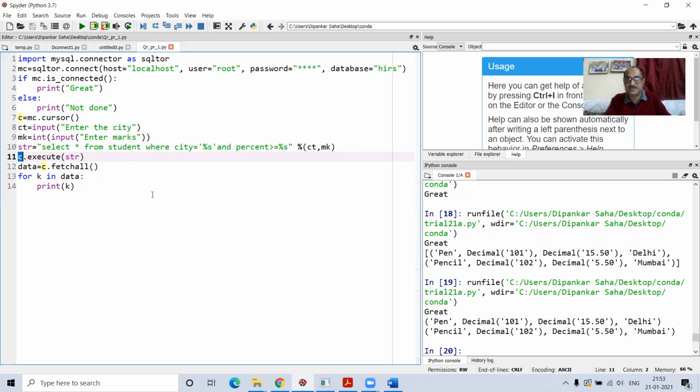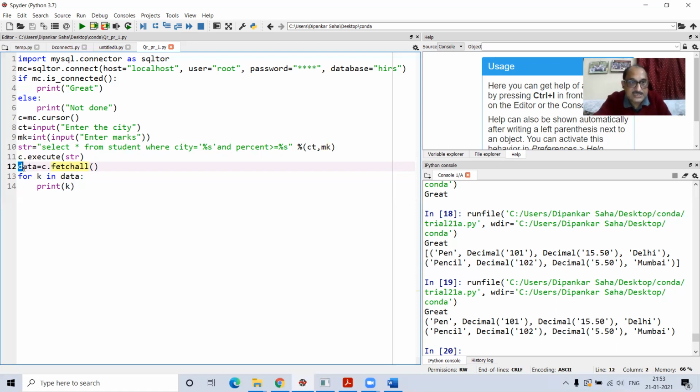Exactly the same thing happens here. If you take a result set, it is as if there is a cursor which can move record by record. That is what is basically done here by these fetch functions. When you do fetchall, that means you access all the tuples which you got in the result set. And if you write fetchone, then only the first one available will be accessed. I will come back to this point later.